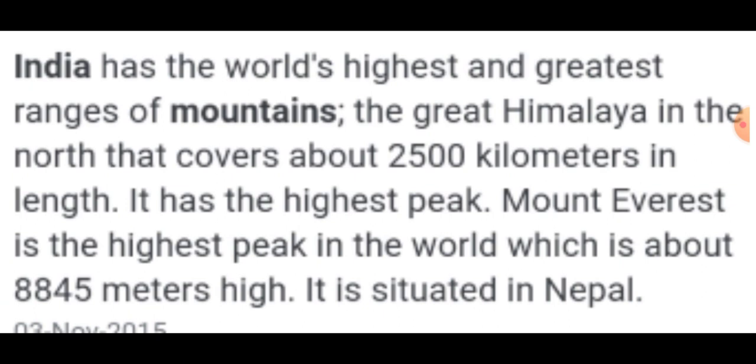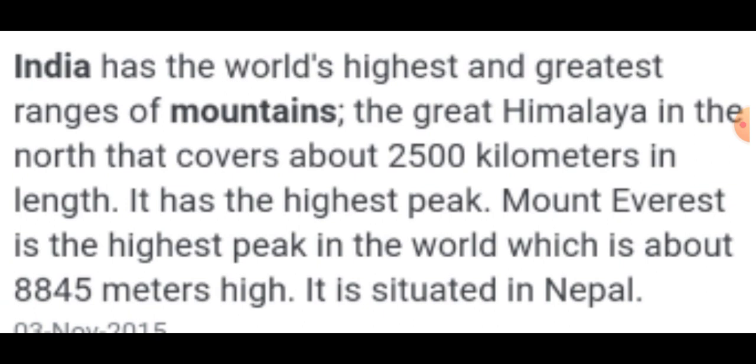The Himalayan mountains cover northern India, about 2500 kilometers in length. The Himalayan mountains are situated in northern India, and they also have the highest peak, called Mount Everest. This Mount Everest is the highest peak in the world.